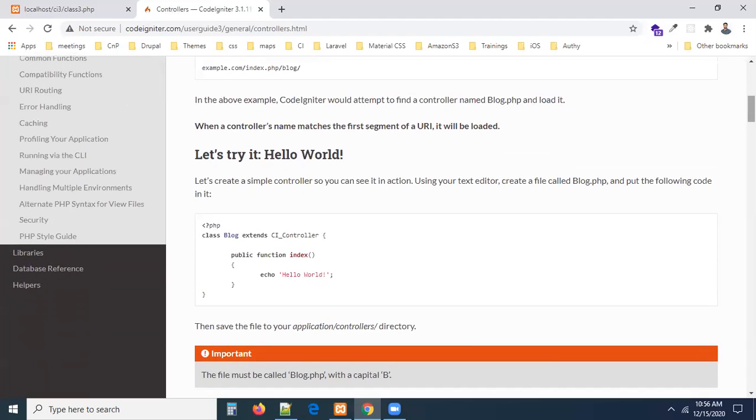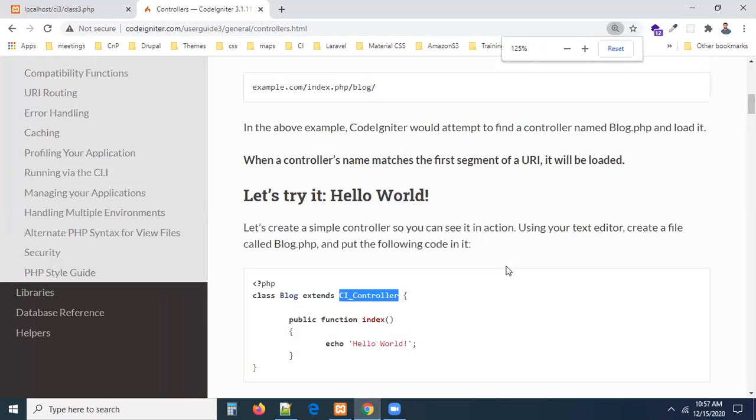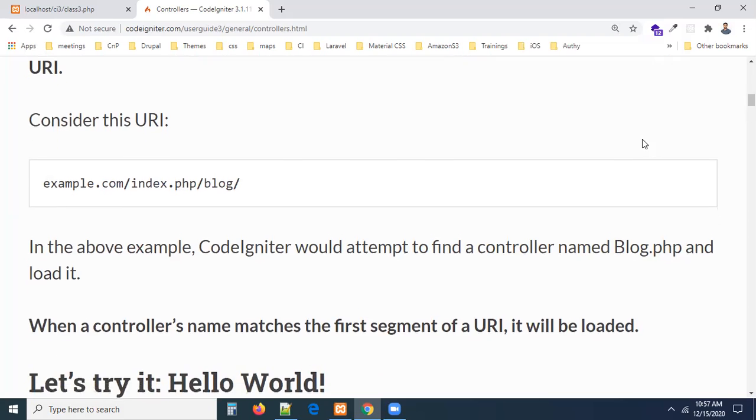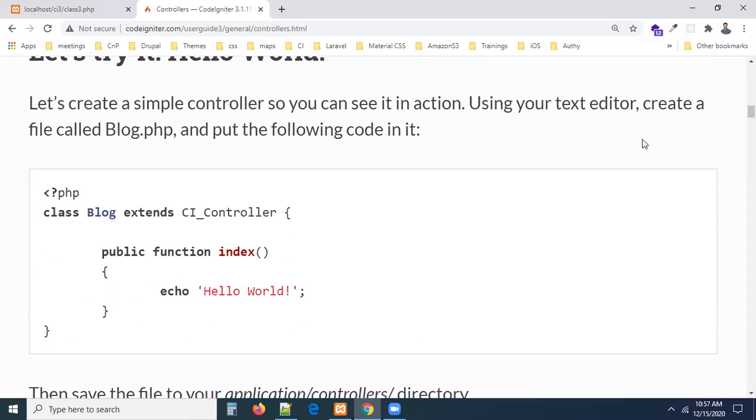So I'm showing you one class. Can you see, guys? Class Blog extends CI_Controller. What is CI_Controller? They are using the inheritance concept here. For every controller you are going to create in CodeIgniter, it should extend CI_Controller. For every class, without the extends keyword, you are not going to implement CodeIgniter. Is that not right? So there you can see the class is Blog, my class, and this is going to be extended with CI_Controller.